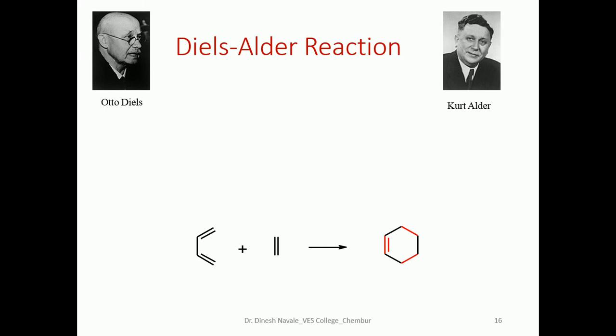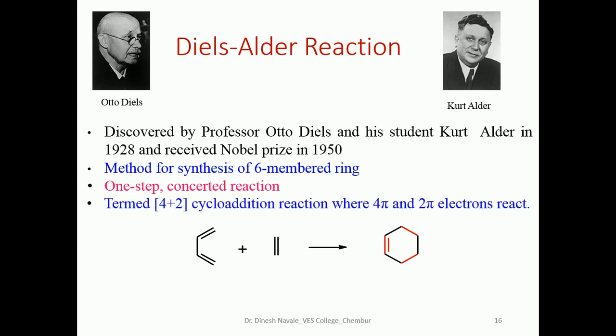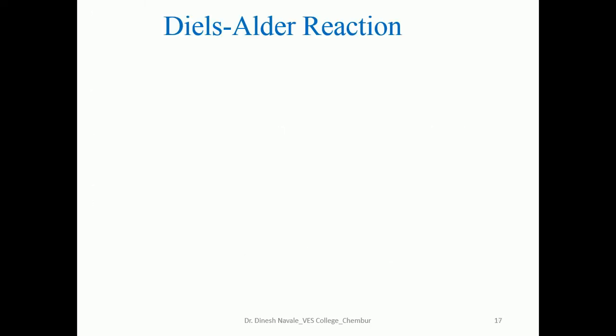As we are already aware, Diels-Alder is one of the examples of the cycloaddition reaction. It was discovered by Professor Otto Diels and his student Kurt Alder in 1928, and they received the Nobel Prize in 1958 for the milestone discovery of this Diels-Alder reaction. It is the simplest method for the synthesis of a 6-member ring. It is a one-step concerted reaction. It is termed a 4 plus 2 cycloaddition reaction, where 4 pi and 2 pi electrons react.